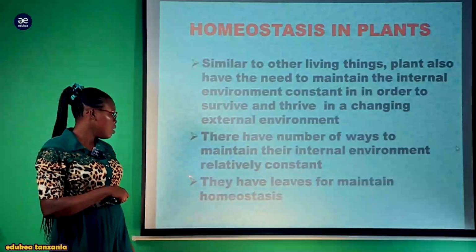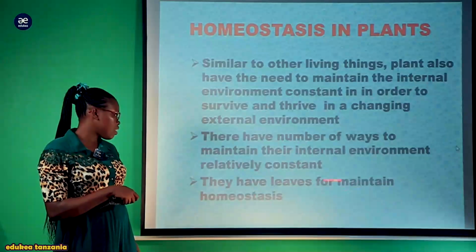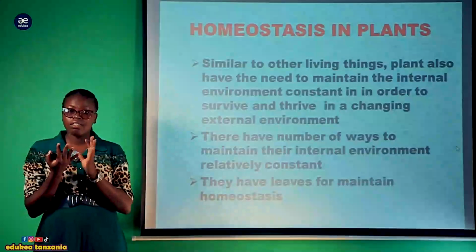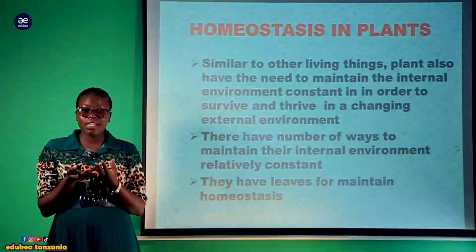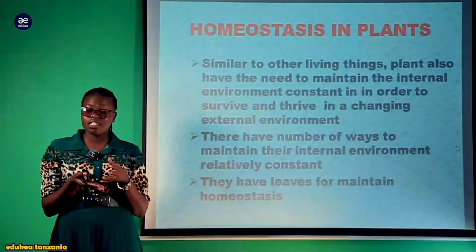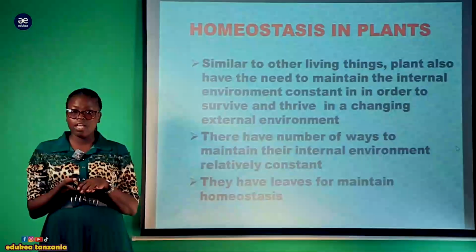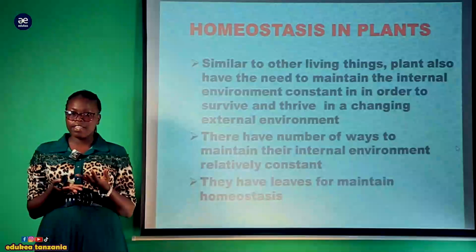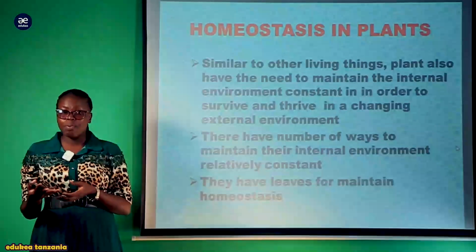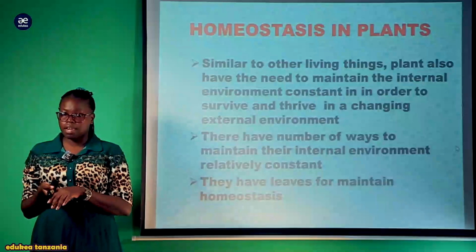So they have leaves for maintaining homeostasis. Within the plant leaves is where you find the stomata. The stomata are guarded by the guard cells, and these stomata are small pores found on the surface. They can be positioned either on the upper or lower side of the leaves, depending on the environmental condition where the plant is living.